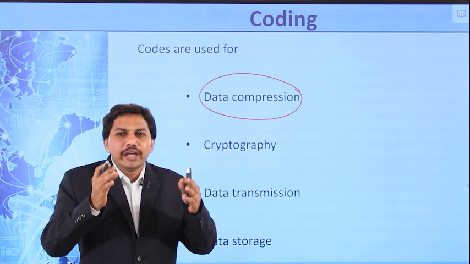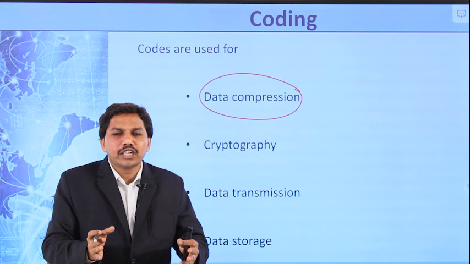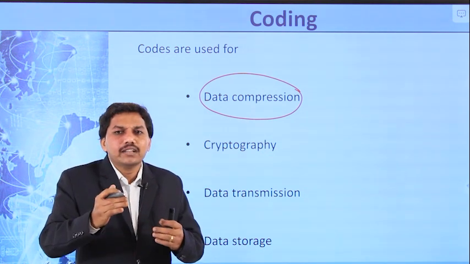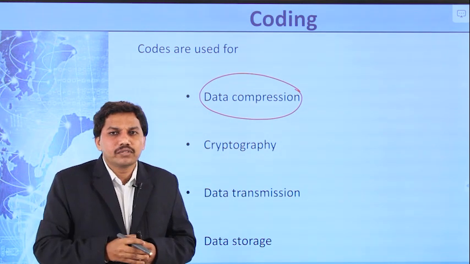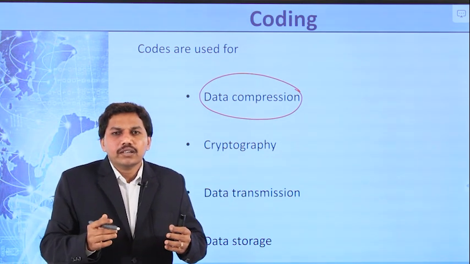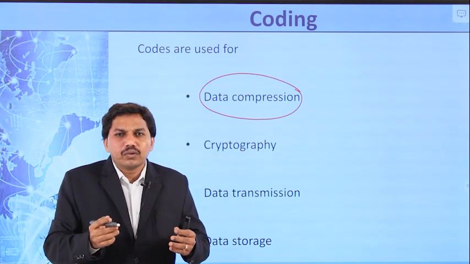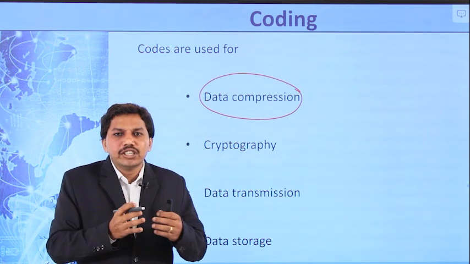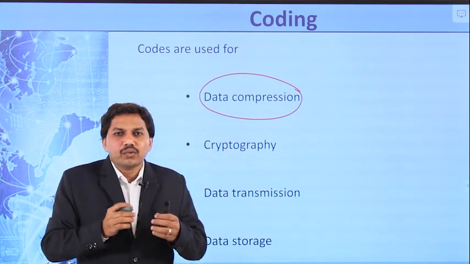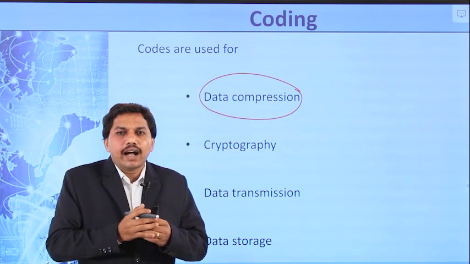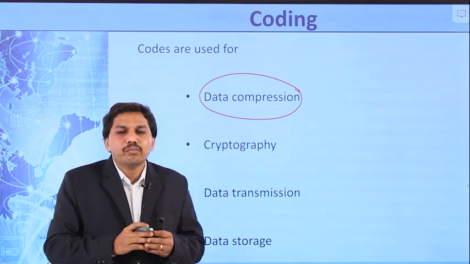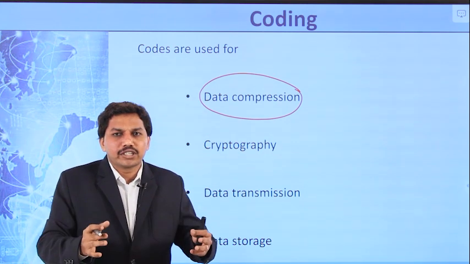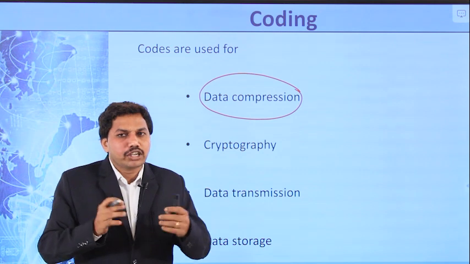That's why we make it a compression, that means zip format, and then we attach it to the mail, then it is sent. Compressed means zip file. That is nothing but data compression. For data compression, these codes are used.